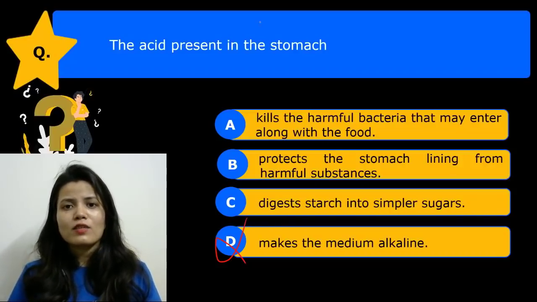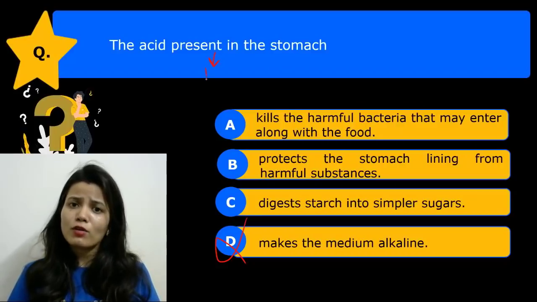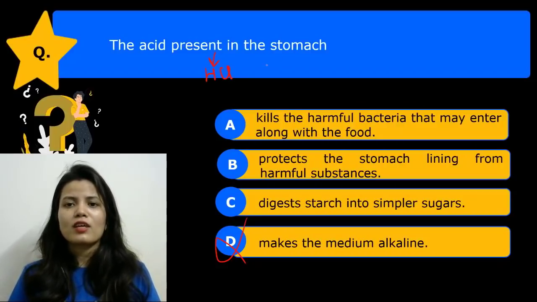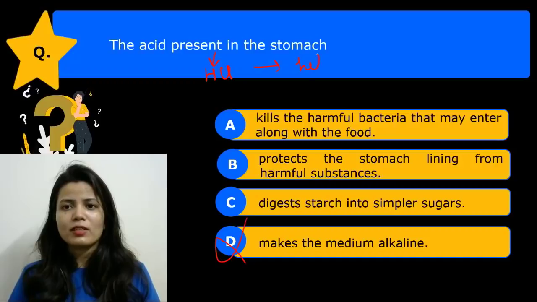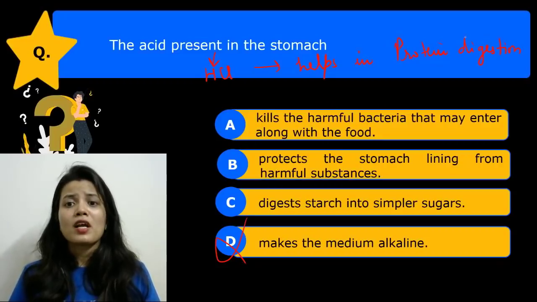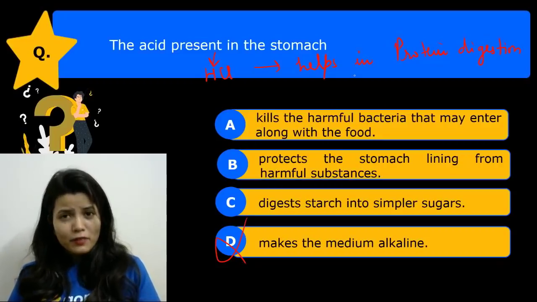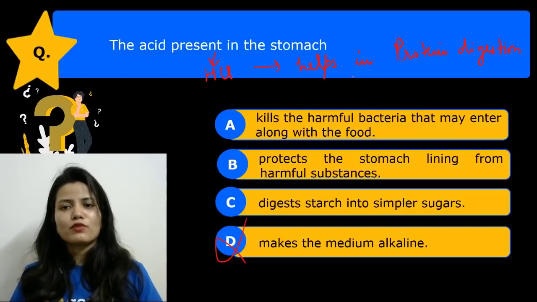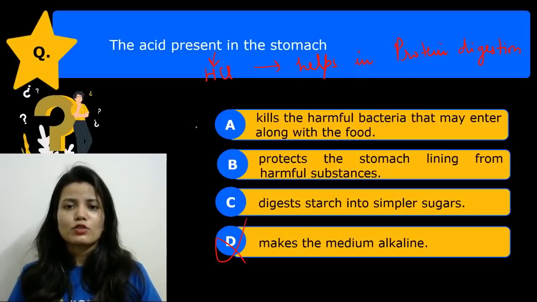The acid which is present in the stomach is hydrochloric acid. So what is the role of this acid? It helps in the digestion of protein. Okay, it helps in the digestion of protein. Along with it, if some harmful bacteria enter with the food, it kills them too. So the correct answer is option A.